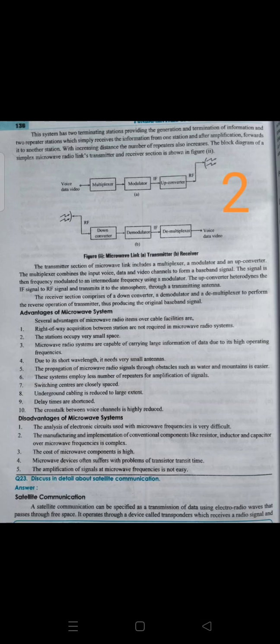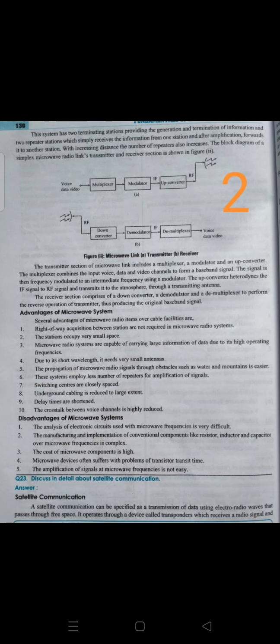There are some disadvantages of microwave systems. Analysis of electronic circuits used with microwave frequencies is very difficult. The manufacturing and implementation of components like resistors, inductors and capacitors, which are used for data transmission, is complex to maintain. The cost of microwave components is high. Microwave devices often suffer from problems of transistor transit time. The amplification of signals at microwave frequencies is not easy.